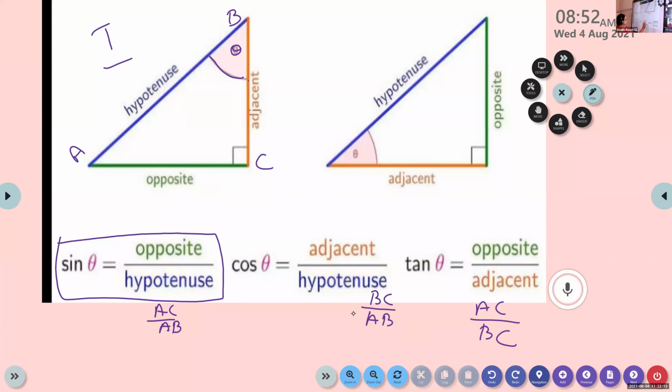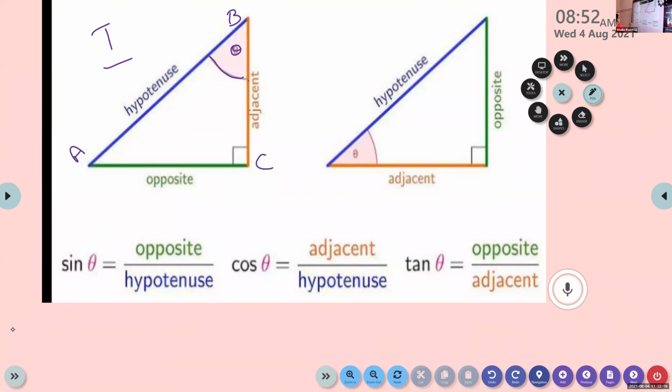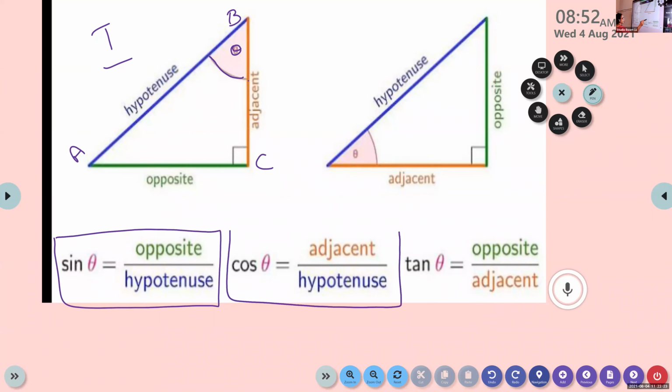Children, if you didn't write, you can write these three formulas. Sine theta equals opposite side by hypotenuse. Write these three. Those who have not written, write it.